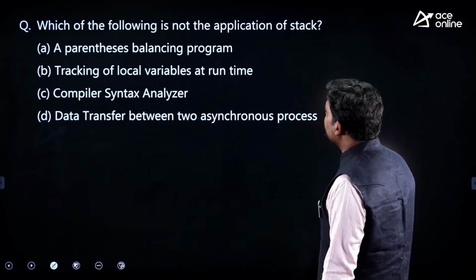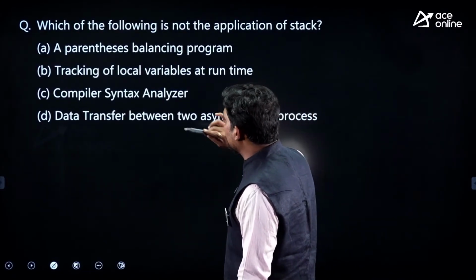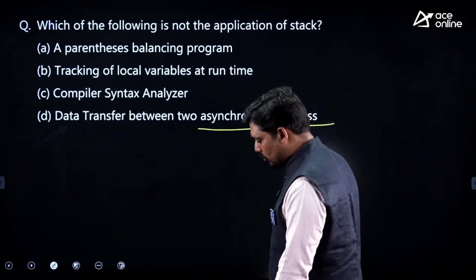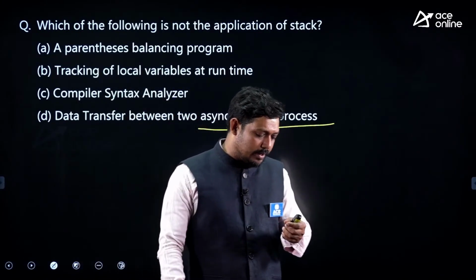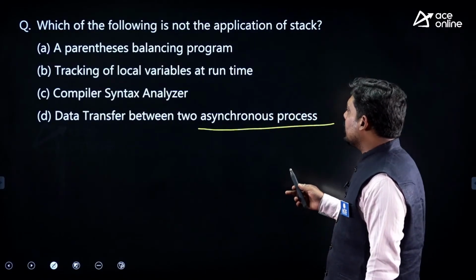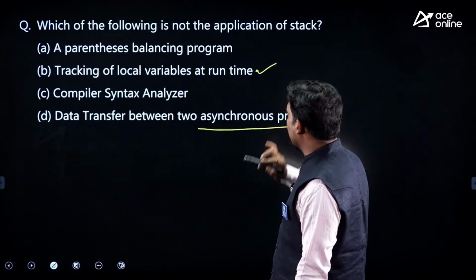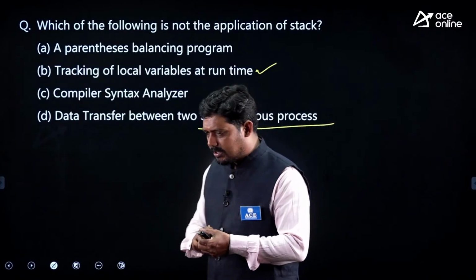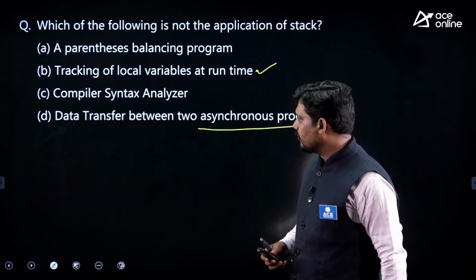Now, which of the following is not an application? Parenthesis balancing, tracking local variable runtime, syntax analyzer, data transfer between two asynchronous processes. Now we have to evaluate. Sometimes a situation may come which requires deeper understanding, but here, tracking the local variable is one of the applications I already told you. Now, the syntax analyzer is basically a hybrid, so many different topics are being combined here. Compiler is also one of the topics.